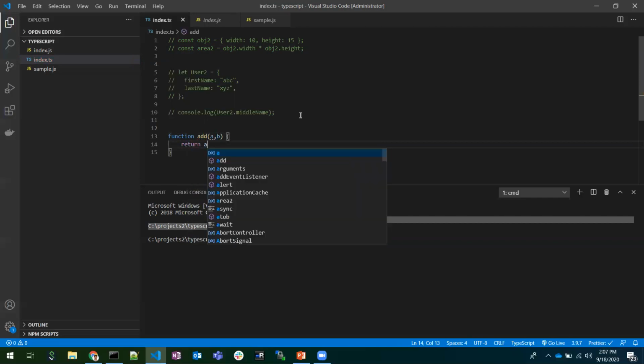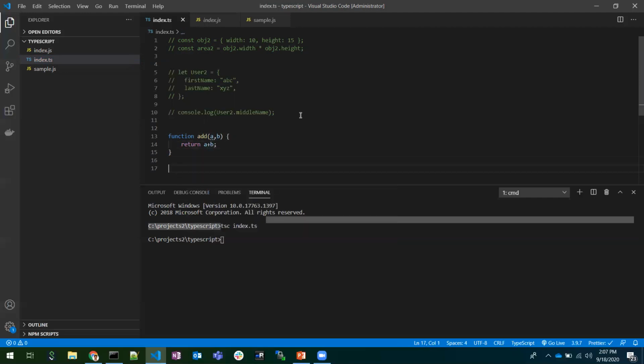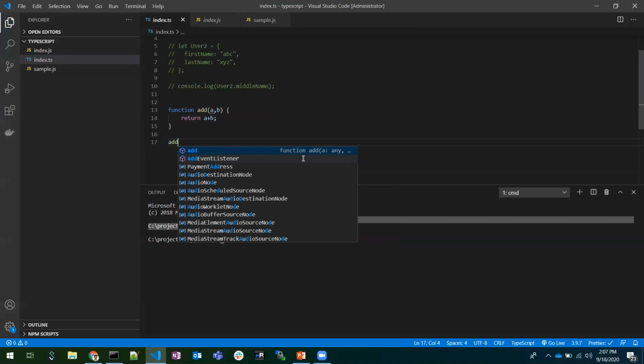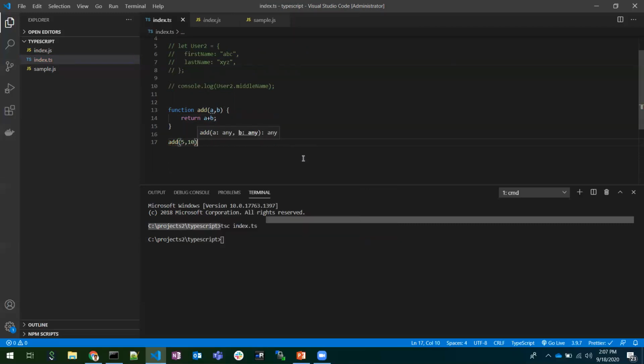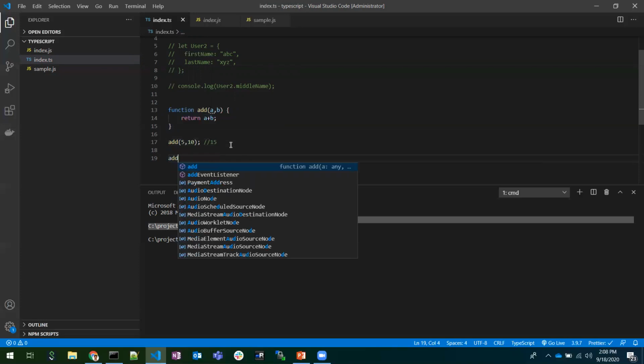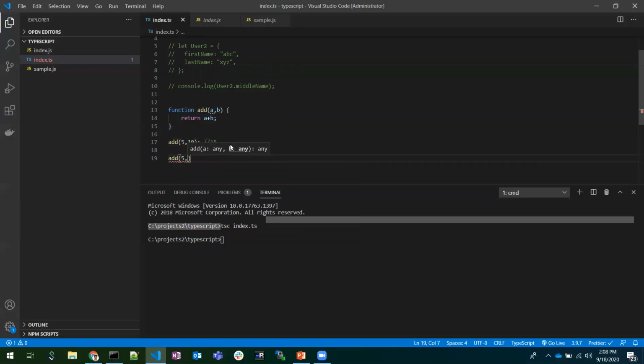I'm writing one function which adds two variables. I'm sending two numbers, 5 and 10. This code is absolutely fine. It returns 15. But if I send two different values, like 5 and a string 10, this results in 510. Here it would be concatenating, because the plus operator is treated as concatenation. So in this case we get ambiguous results.